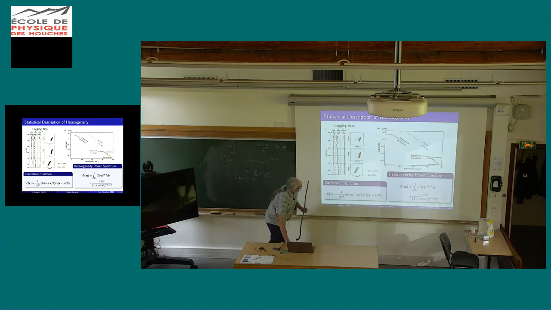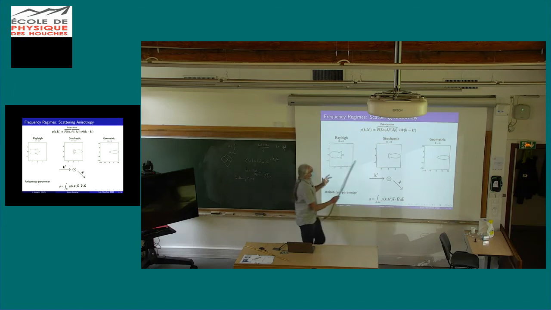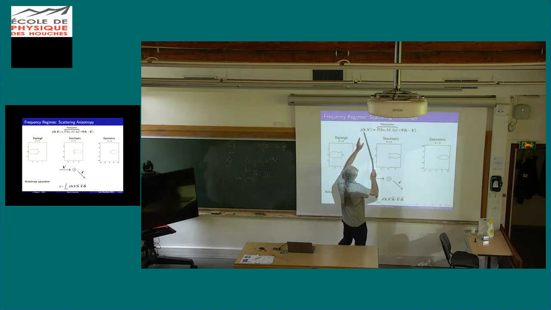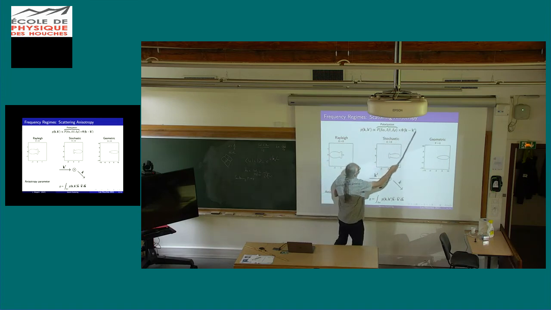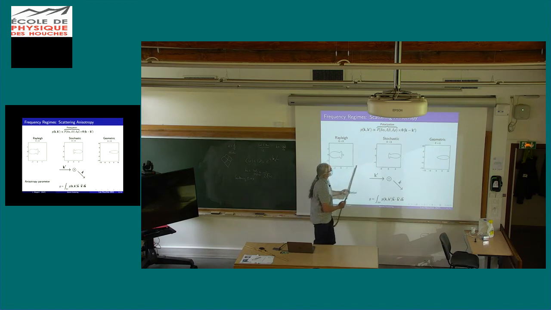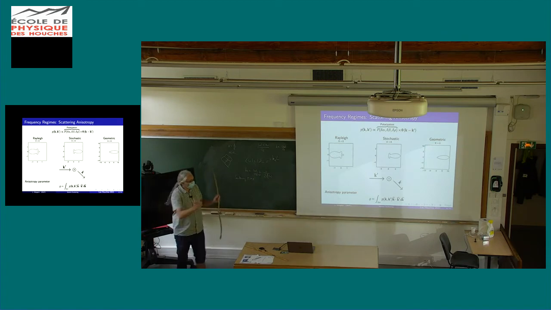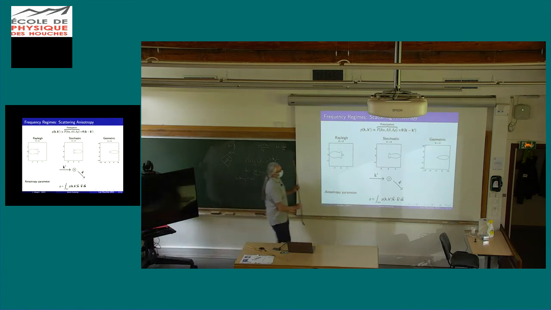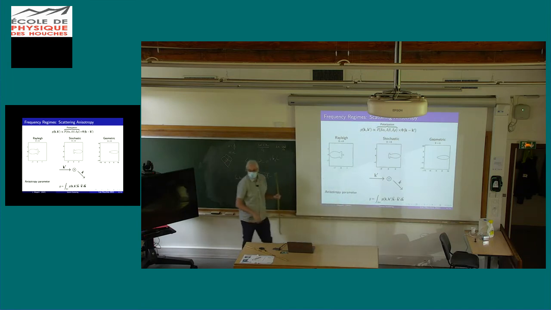For elastic waves, things are a bit more complicated because they are polarized, okay? Here maybe the notation is not good, but indeed you can factor this function, which describes the non-isotropy of the scattering. It is a product of this term and this term. This term, I did not write it very well, depends on the polarization of the wave, so it depends on the incident and outgoing polarization. And of course, it depends also on the incident and outgoing propagation direction.